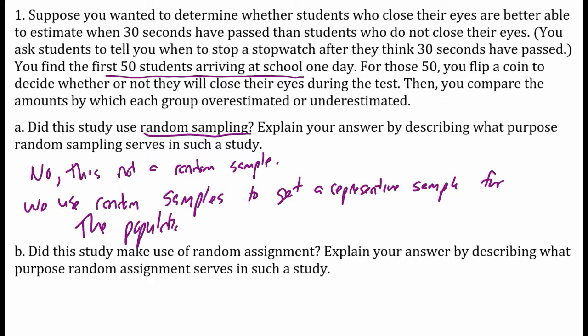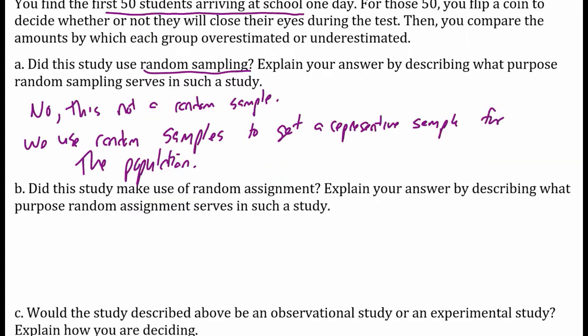We want everyone to have an equally likely chance of getting selected. And in this case, if you're not an early riser, if you don't wake up early and get to school early, you will not get picked. So we use random samples to get a representative sample from the population. In this case, it's not. We just took the first 50 and called it a day.